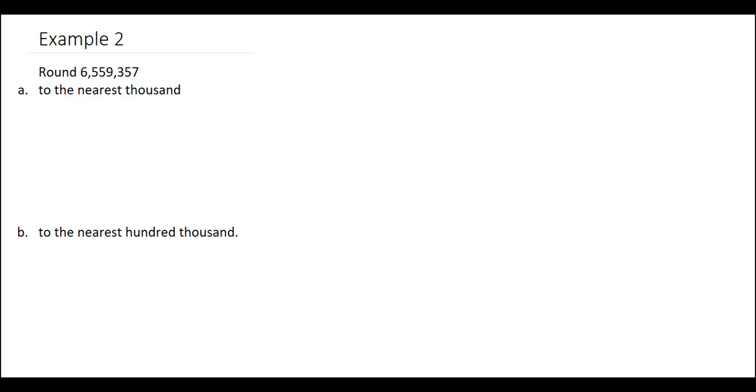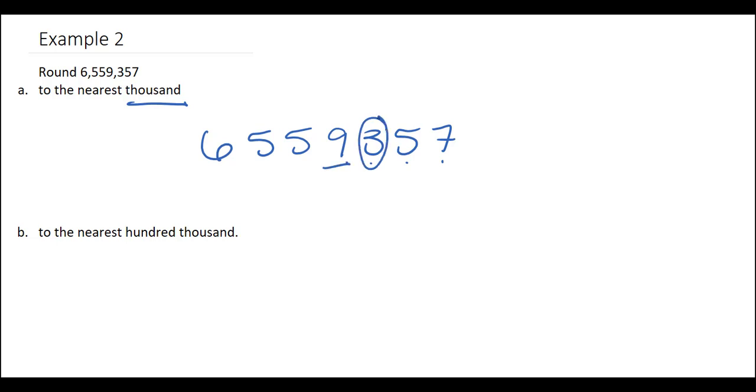Example 2, round 6,559,357 to the nearest 1,000. So we have ones, tens, hundreds, thousands. So we underline the thousands. We're going to look to the right.